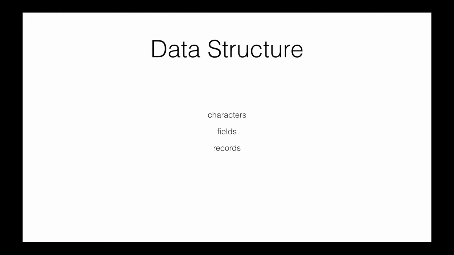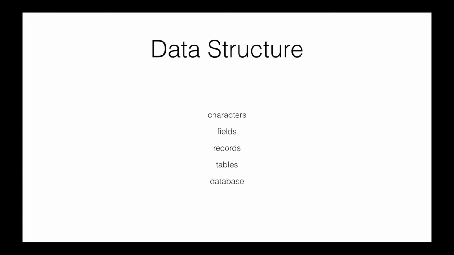Well, what if I have more than one person record or more than one student record? Well, when I take all of the related records and put them together, at that point I have formed what is called a table. A table is just a collection of all of the similar records, all of the related records. So maybe I have a table that has all the student records in it. Each student record is made up of the fields that are full of the characters that describe a student. Maybe I also have an instructor table that is full of instructor records. Each instructor record is made up of fields that describe that instructor and is full of the characters that are needed to do that. When we take all of the different tables and put them together, that is then what we actually consider to be a database.